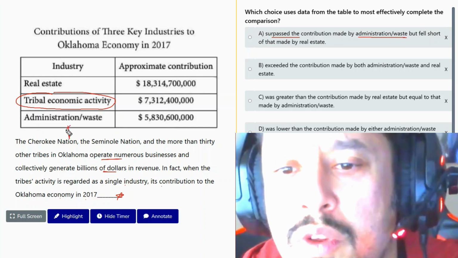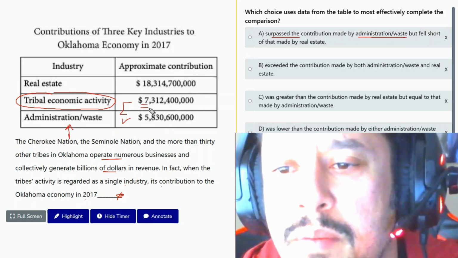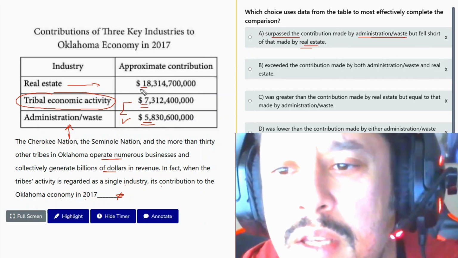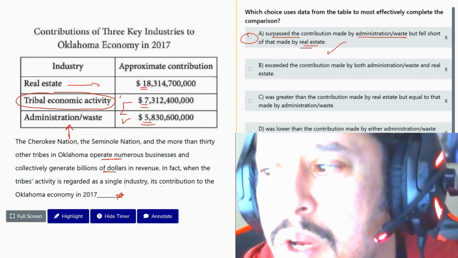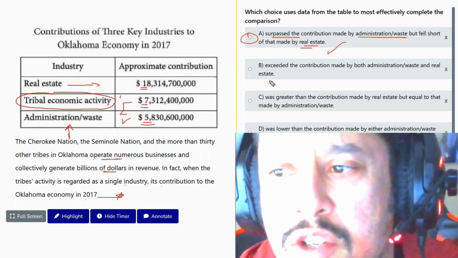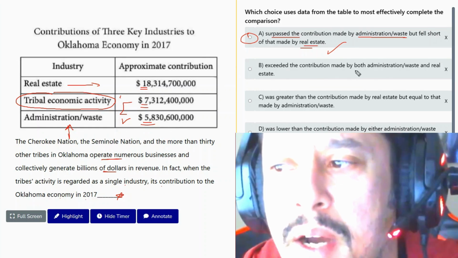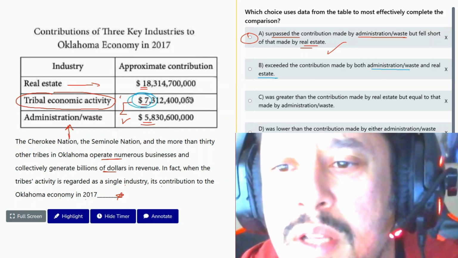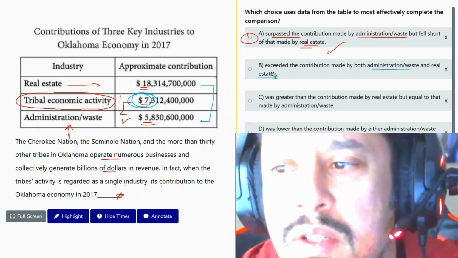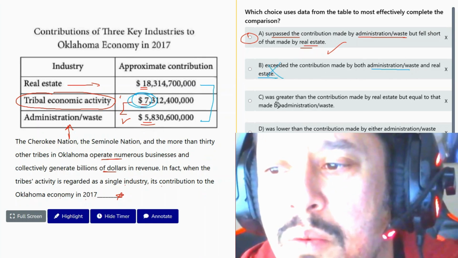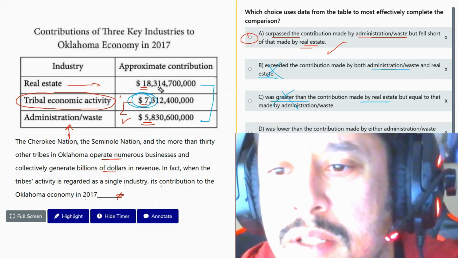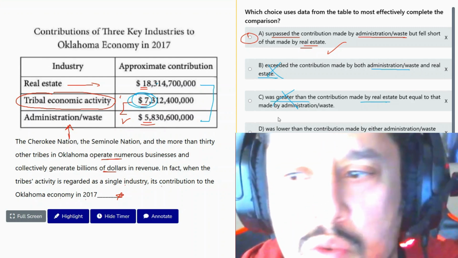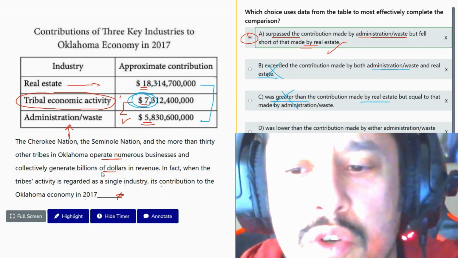Okay, was it more than administration and waste? Yes, right, 7 billion, 5 billion, but fell short of real estate. Real estate, okay, 18 billion. Yes, answer is A. Right, if you check the other answers, they don't match the graph. Right, exceeded the contribution made by administration, waste, and real estate. So answer B is telling us it was more than both of these. No. All right, and then was greater than real estate. No, because 718 was lower than administration. No, as well. So here we're going to go with answer A.